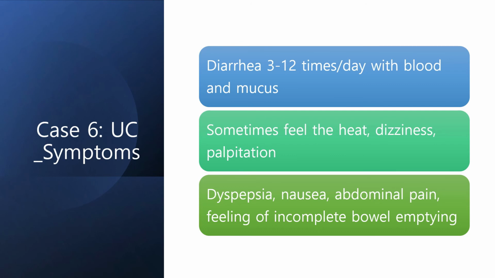He had diarrhea 3 to 12 times in a day and also had bloody mucosal diarrhea. Sometimes he felt the heat, dizziness, and palpitation. He felt dyspepsia, nausea, and abdominal pain when he had abdominal distension in the lower abdomen. He had rectal tenesmus too.